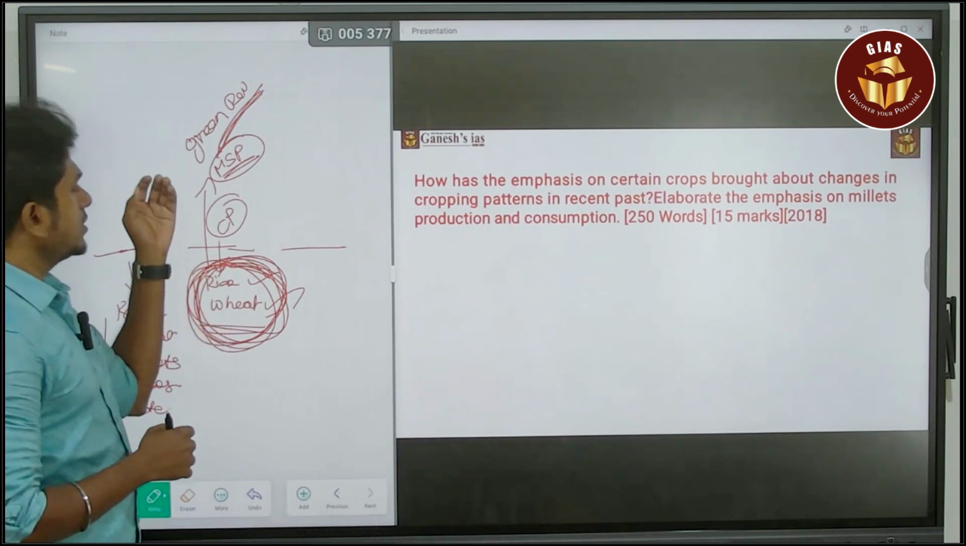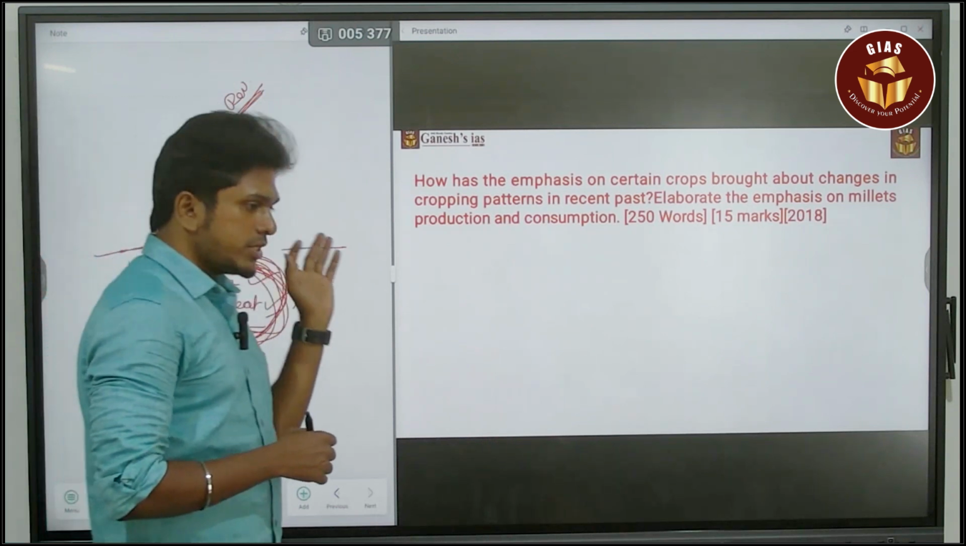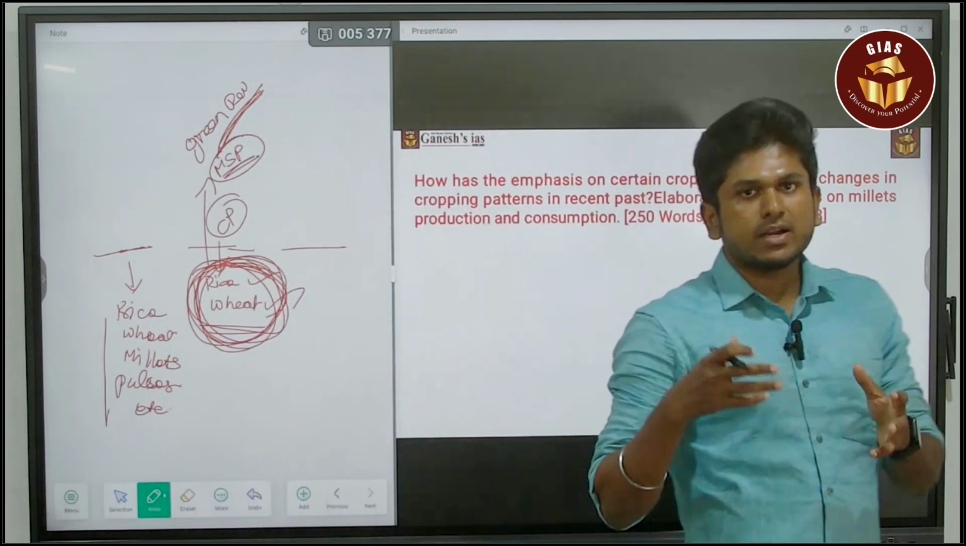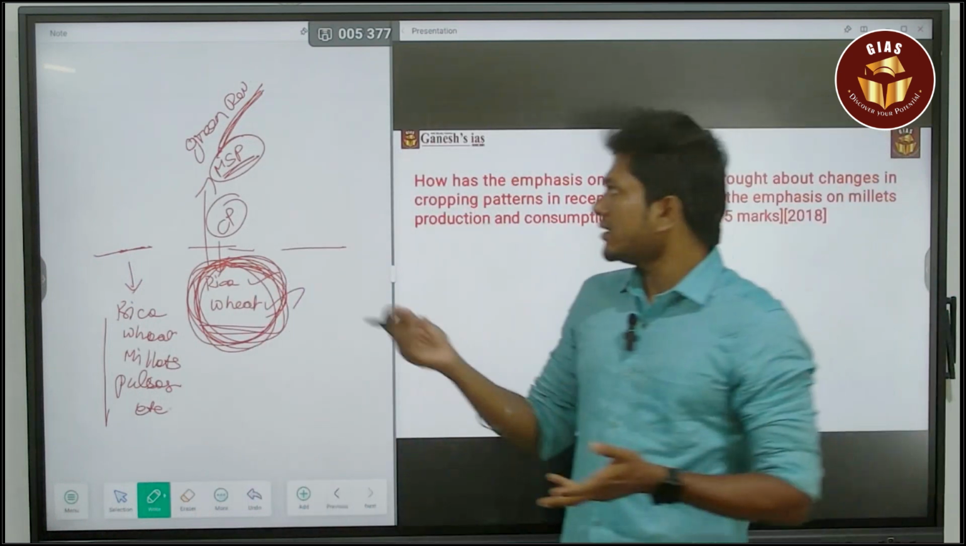Okay, so based on the Green Revolution, based on the MSP, or else you can easily say about the consumption pattern of the people. That is also a thing.